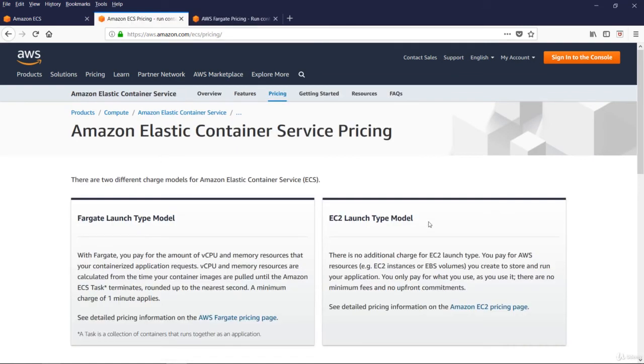And the second one is EC2 launch type model. There is no additional charge for EC2 launch type. You pay for the AWS resources like EC2 instances or EBS volumes you create to store and run your applications. You only pay for what you use, and there are no minimum fees and no upfront commitments.